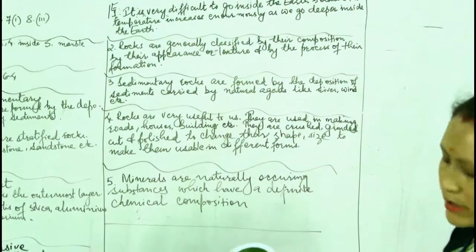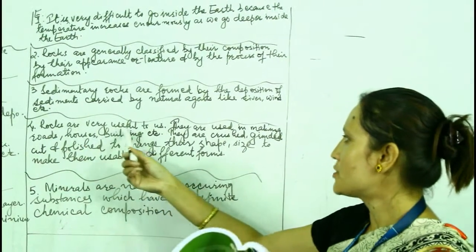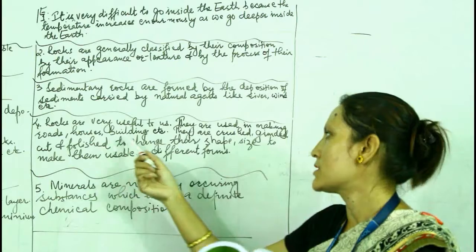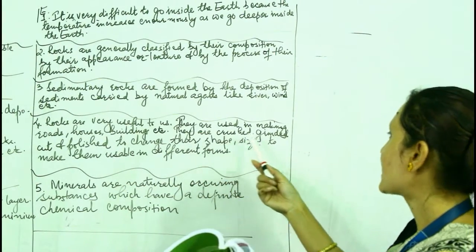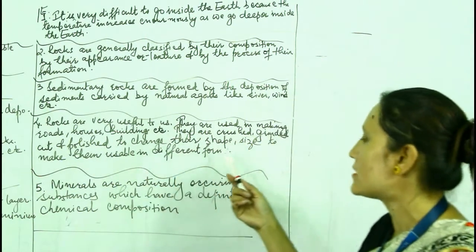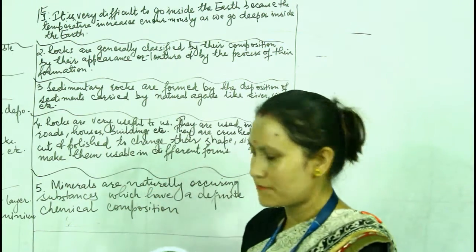And number 4, how are rocks useful to us? Rocks are useful to us. They are used in making roads, houses, buildings, etc. They are crushed, ground, cut and polished to change their shape and size to make them usable in different forms.